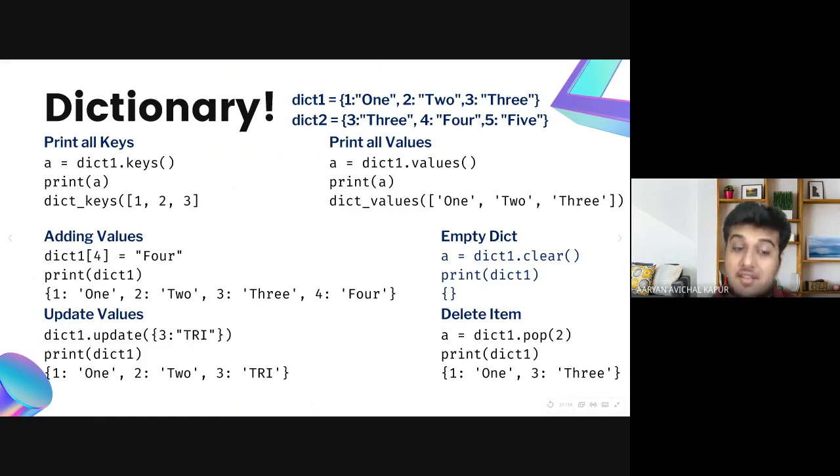If you want to change the value, we do update, we do this, and put the new value. So now 1, 2, 3 becomes 1, 2, 3, try, 1, 2, try, right? If you want to clear the dictionary completely, we simply do dict dot clear and it deletes everything. If you want to delete a specific value, we put dict dot pop and we put the key inside it, and it deletes the complete key value pair, right? Is this clear to everyone?